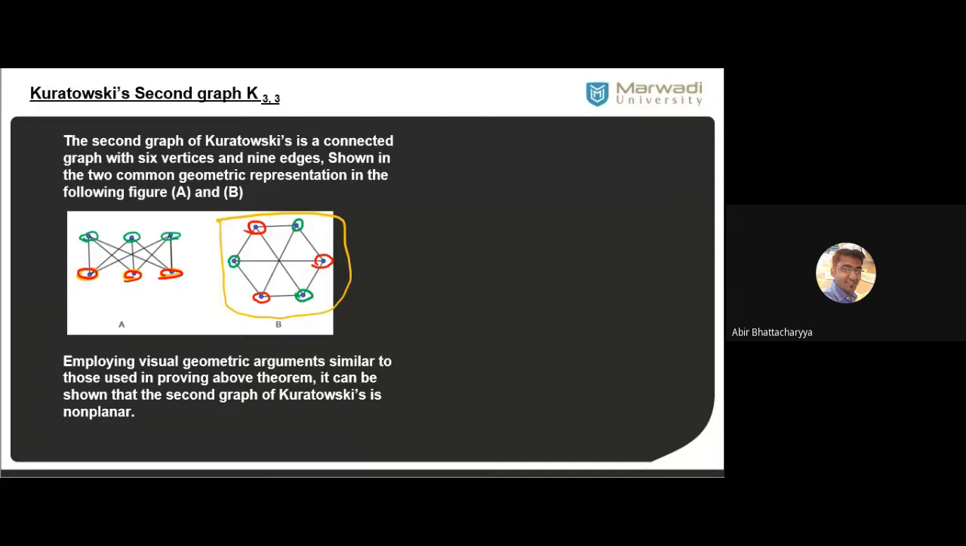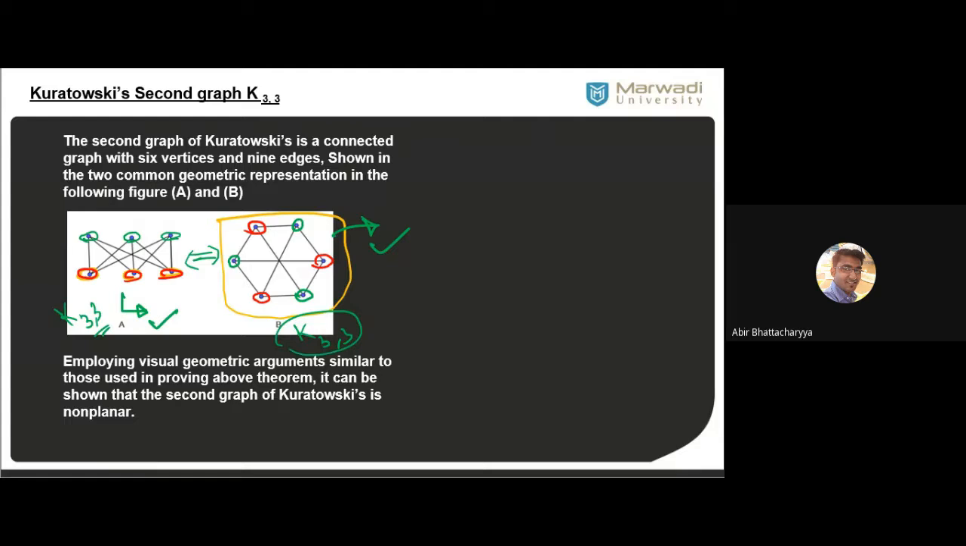Now if you compare these two graphs, are they similar? Are they isomorphic? So these two graphs are isomorphic. If I do work for this graph, automatically I am working for this graph. Okay, so I have to check that this graph K33 is non-planar. That means I will check this graph is also K33, and I will check this graph is non-planar, and that